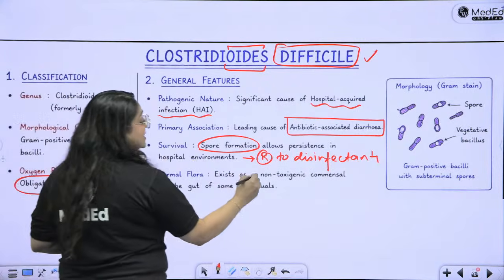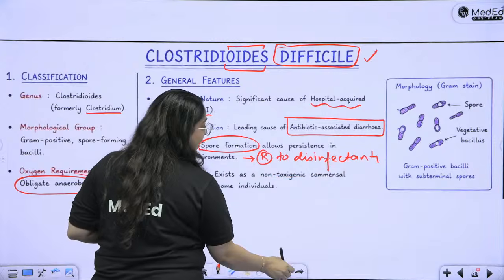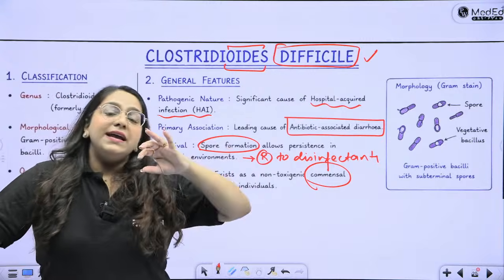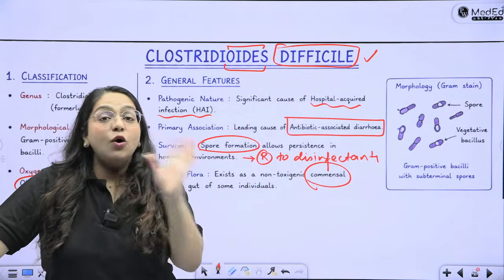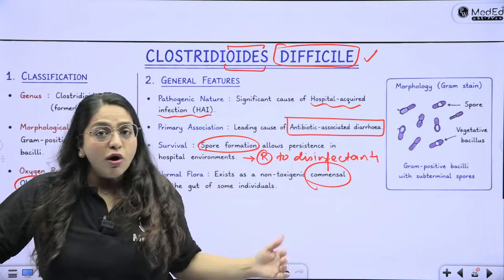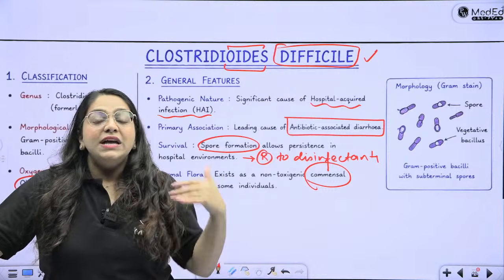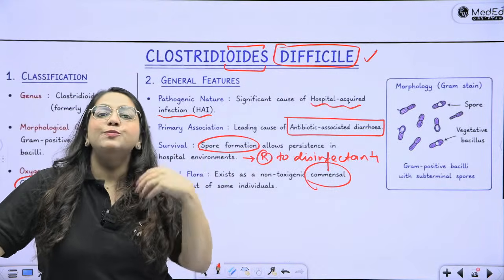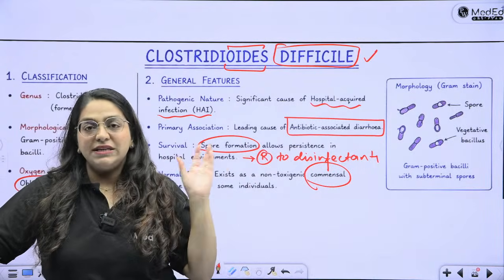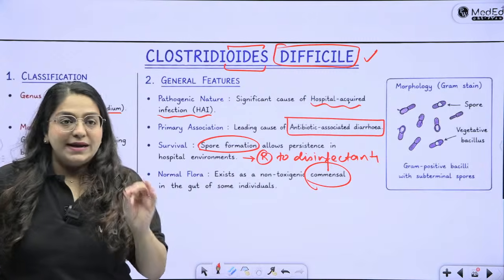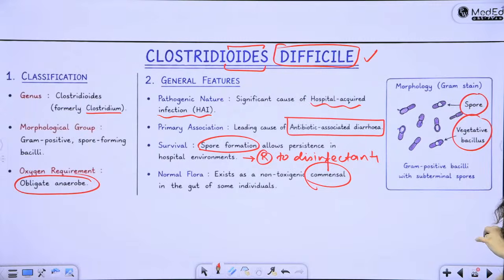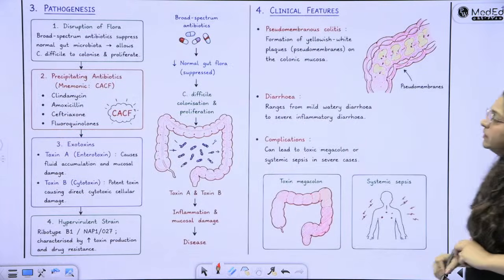It exists as a non-toxigenic commensal inside our body, right? Everybody tends to keep forgetting it. It is a colonizer. It is a commensal. It does not necessarily always start producing toxins. What happens whenever there is prolonged hospital stay or prolonged antibiotic use? This guy turns toxigenic and starts producing the toxin. As a result, there is antibiotic associated diarrhea or pseudomembranous colitis. Morphology, of course, it's an endospore forming bacterium, bulging spore forming with the subterminal spores.